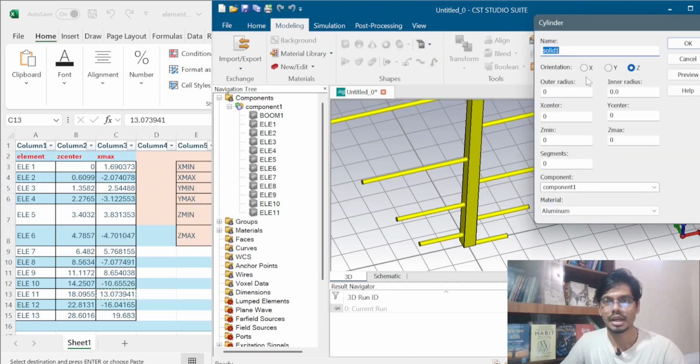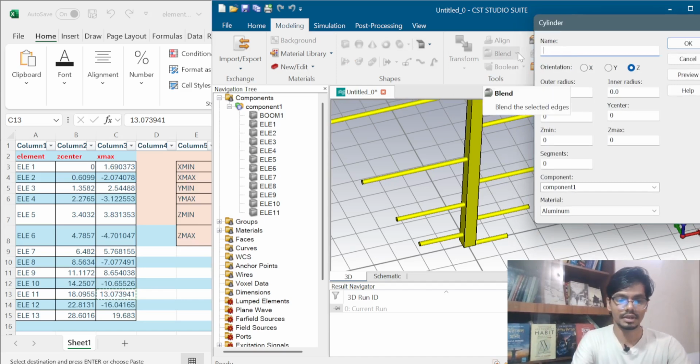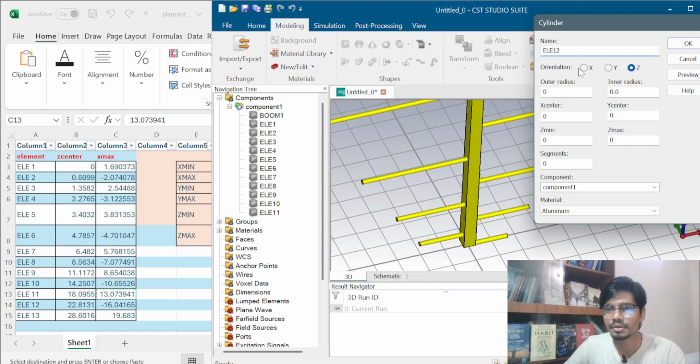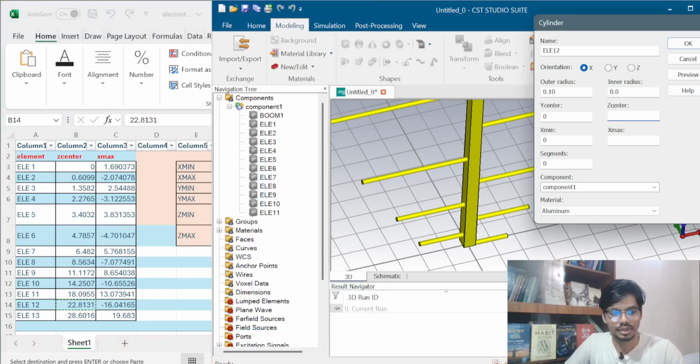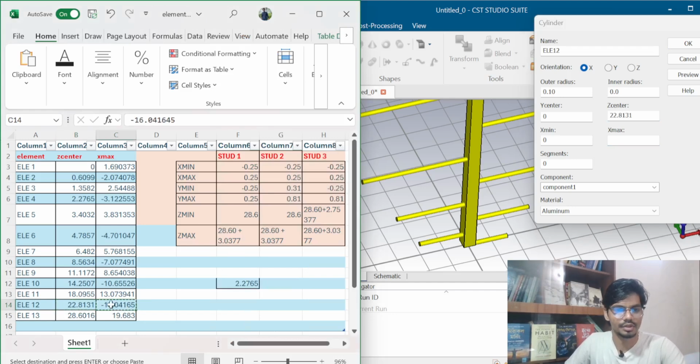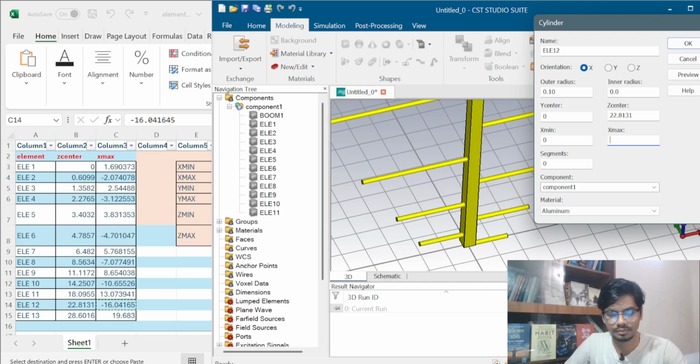Now I have to take element 12, sorry. Element 12 orientation will be X, outer radius will be 0.10 and the Z center and X max will be different. For element 12, Z center is 20 point something and X max is minus 16 point something.